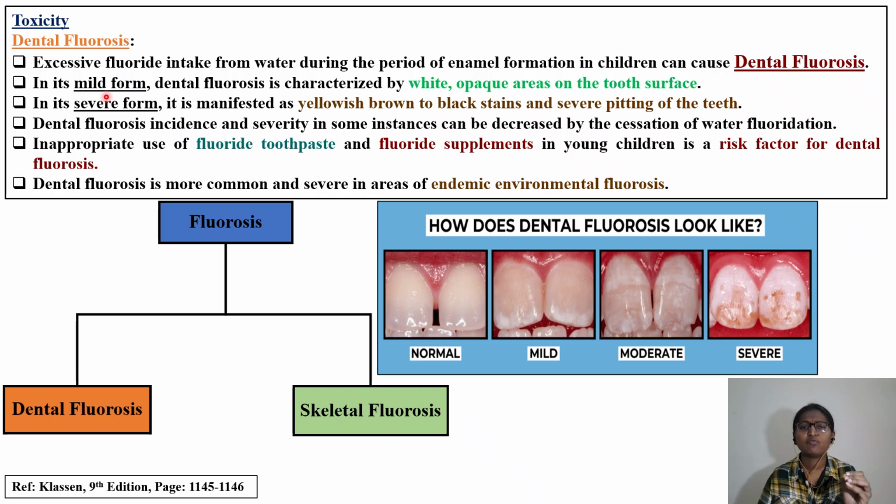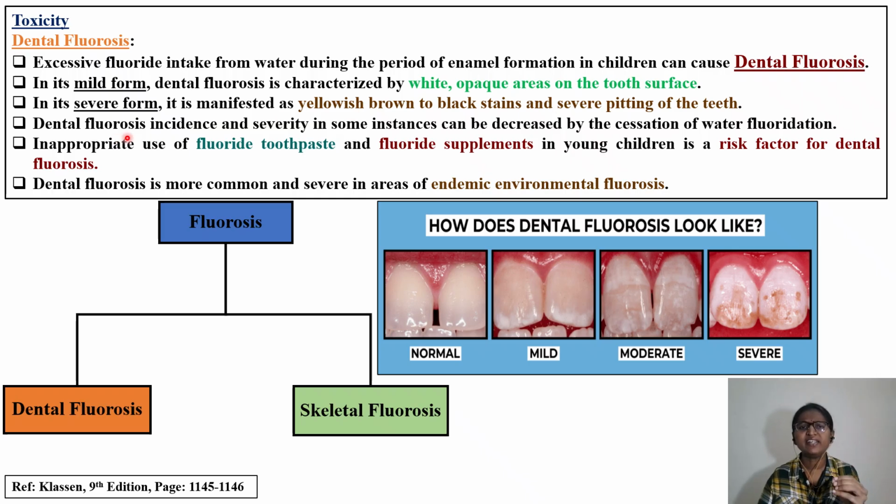In the mild form, what you see is white opaque areas on the tooth surface. Here you can see this picture, wherein it is a severe form of dental fluorosis, then you will find yellowish brown to black stains and severe pitting of the teeth. Here you can see how moderate and severe dental fluorosis look.